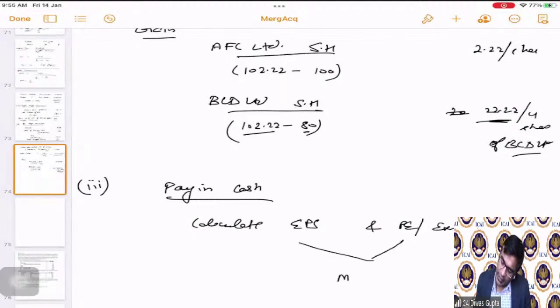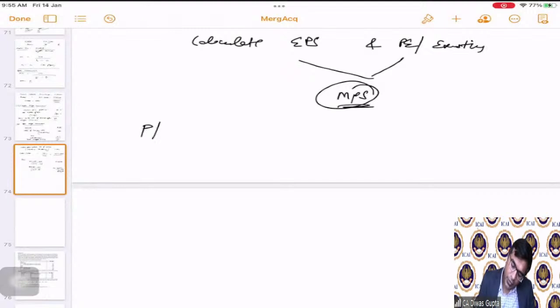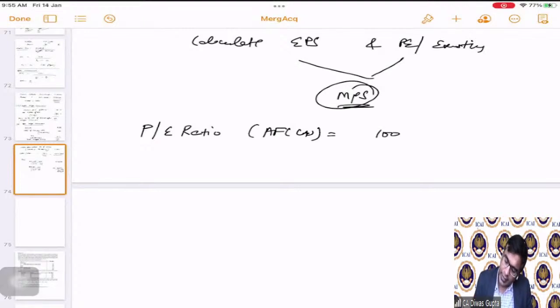Using this, you derive the MPS, and then you tell us what is the gain or loss. Correct? Simple. So first of all, the PE ratio of AFC Limited is how much? 100 divided by 8. Correct? 100 is the market price, 8 is the EPS that is given, so which becomes 12.5.